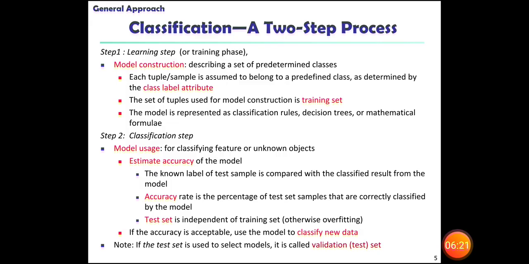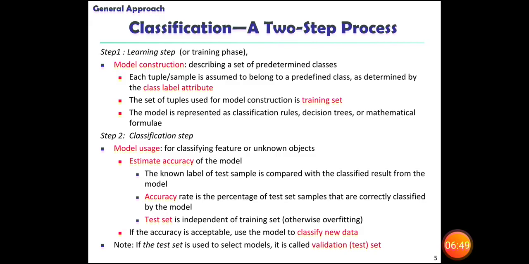Then estimate the accuracy of the model. That means the known label of a test sample is compared with the classified result from the model. By comparing, the accuracy will be calculated. The accuracy rate is the percentage of test samples that are correctly classified by the model.